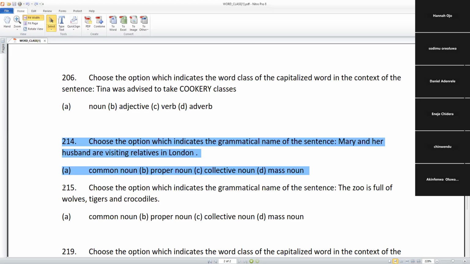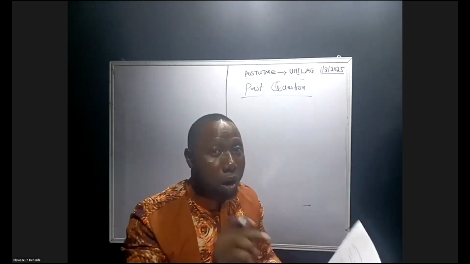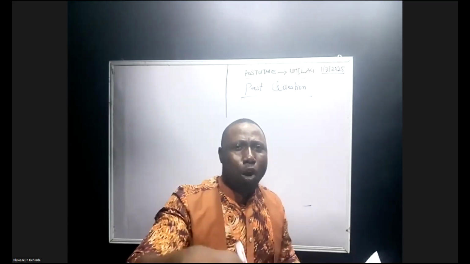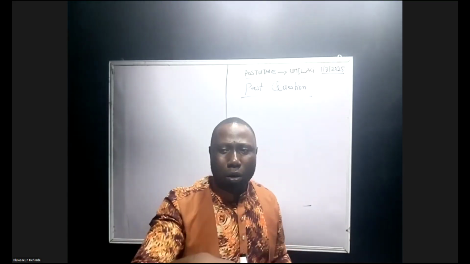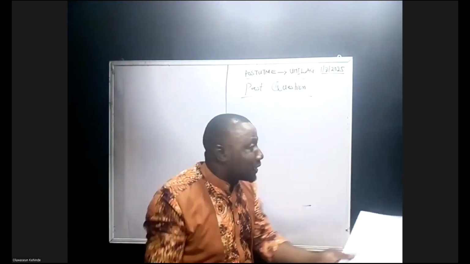When you see Mary and her husband, you have what? A coordinating conjunction. Let me just explain further. I just pray that we still have more time, so that if you see this question under concord, you will determine whether it is a singular verb or a plural verb that will follow, looking at what? The coordinating conjunction that joins the two subjects together.